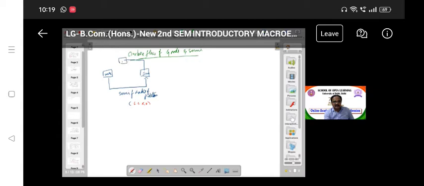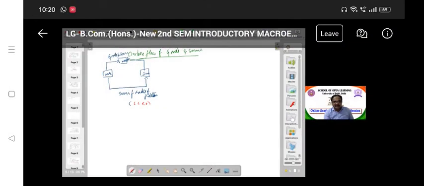This is the market. The farm sector provides the goods and services, and the household sector purchases them. So what is the circular flow here? The household sector provides the services to the farm sector.